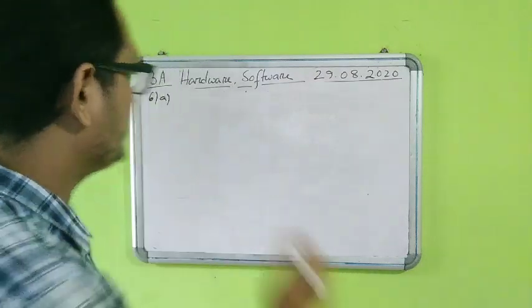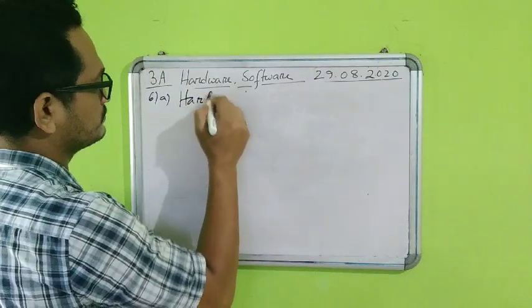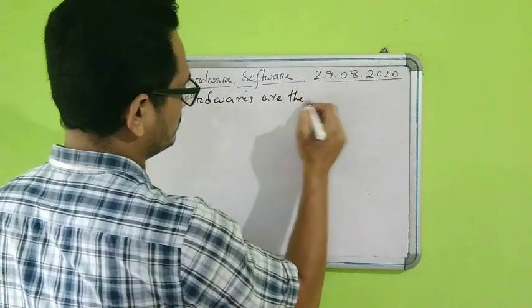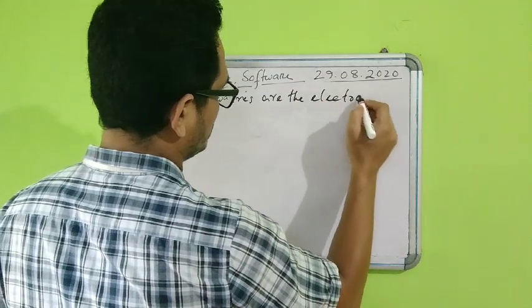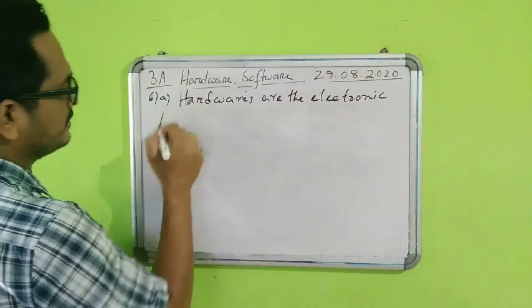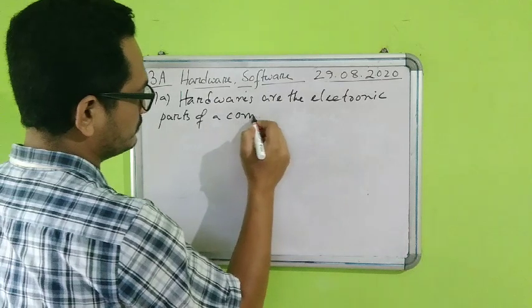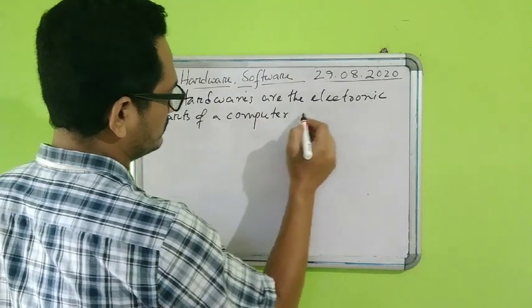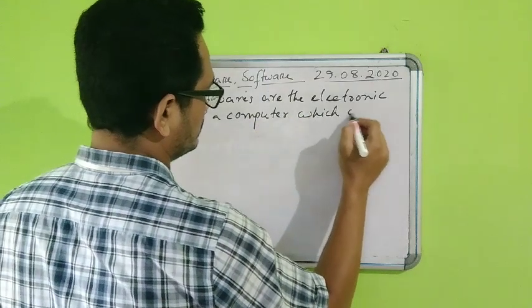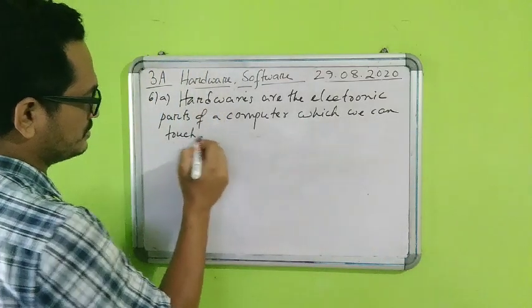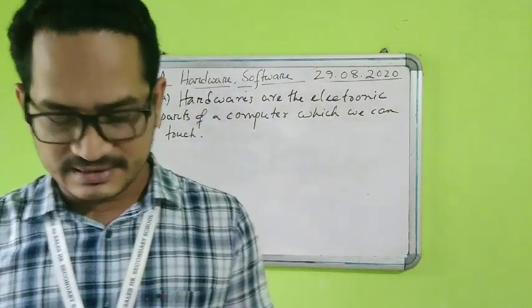So we can write hardwares are the electronic parts of a computer which we can touch. So this is the basic definition.